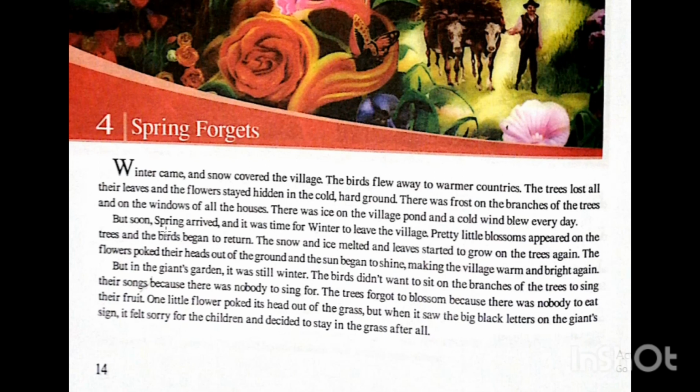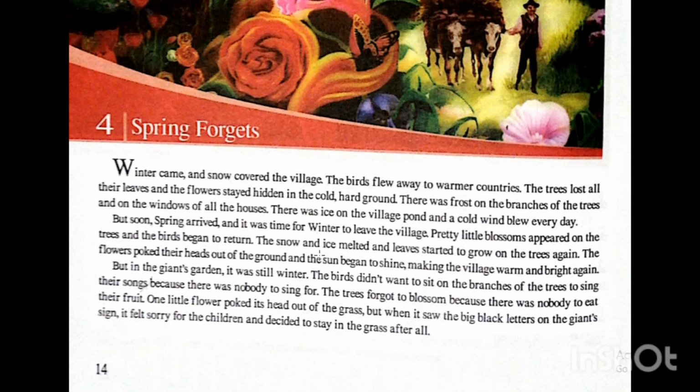But soon spring arrived and it was time for winter to leave the village. Pretty little blossoms appeared. What is the meaning of pretty? Beautiful. Little means small. Blossoms are small flowers that fruits come out of. They appeared on the trees, and the birds began to return.